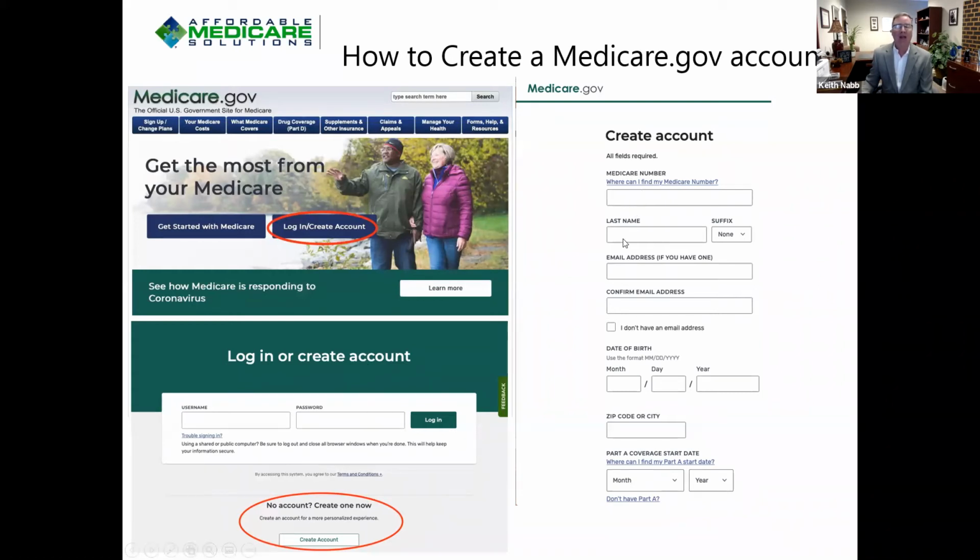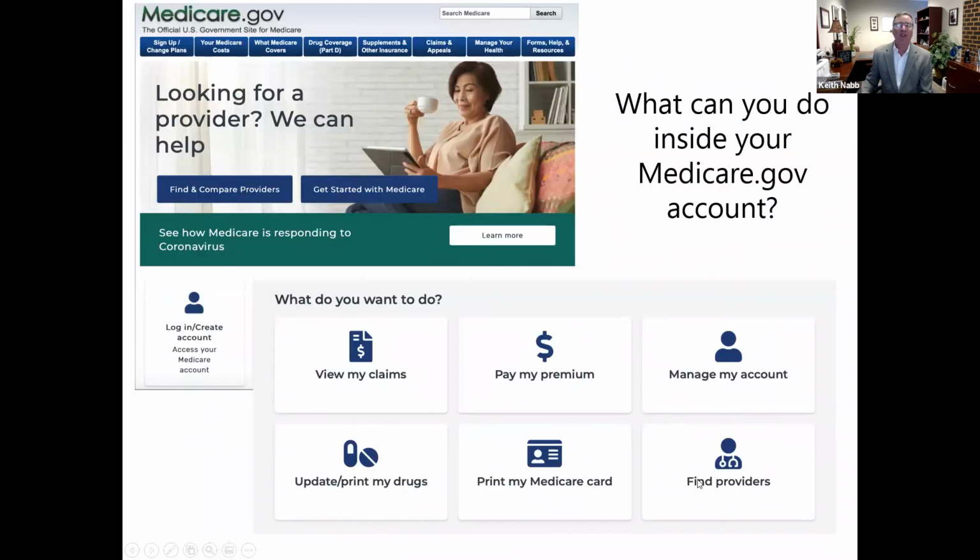And then you put in your last name, your email address, you confirm it, date of birth, your zip code, and when did your Medicare start? Either Part A or Part B. The first thing you typically get is Part A, put the date in that box. And once you're inside there, it's great. They have buttons you can push that say, hey, tell me if my doctor got paid, and you can click on view my claims.